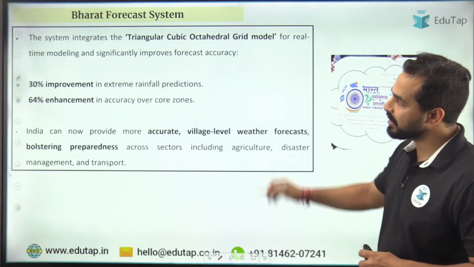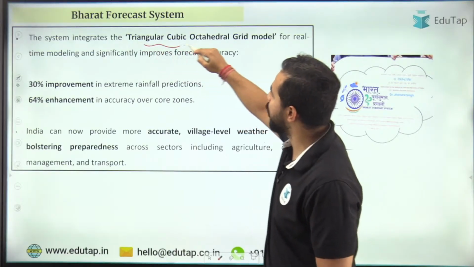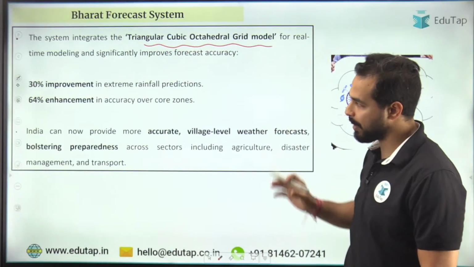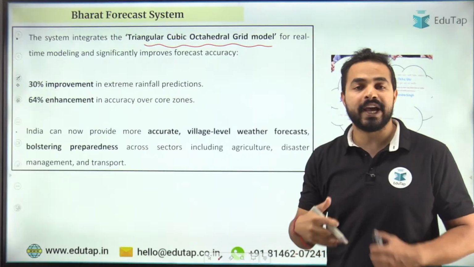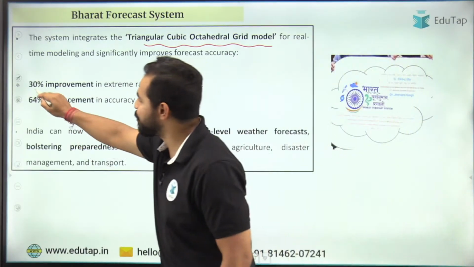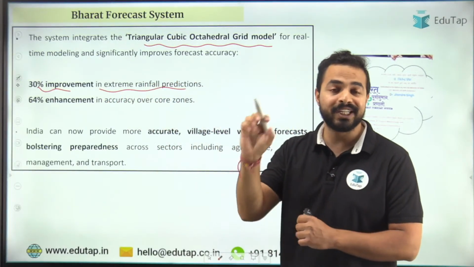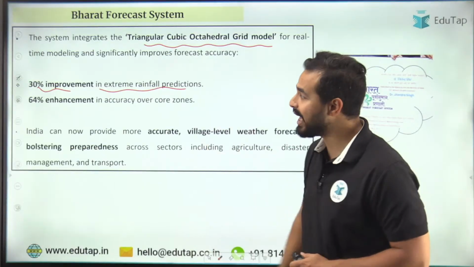Now the next part is, अगर हम बात करते हैं सिस्टम की, it basically works on the triangular cubic octahedral grid model. इसके ऊपर ये काम करता है और इसका क्या फर्क पड़ेगा? What will be the result here? It will lead to 30% improvement in extreme rainfall predictions. जहां पर extreme rainfall होने वाली है तो 30% better results हमें देखने को मिलेंगे.